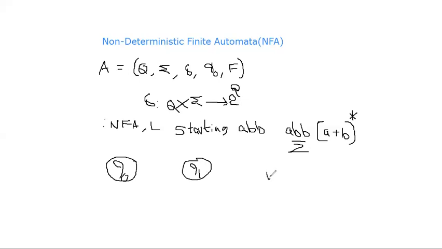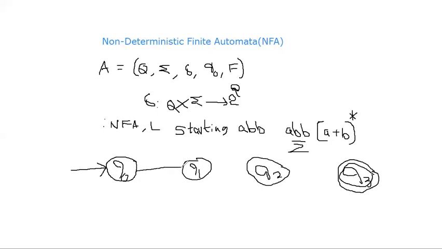Q1, Q2, and Q3. So Q0 is the initial state, and Q3 is the acceptance state. That's why I am representing Q3 in a double circle. Now, starting with ABB, what is the simplest string? If you treat the rest as epsilon, the simplest string is ABB. With ABB, you must reach the acceptance state, because ABB is also a legal string.